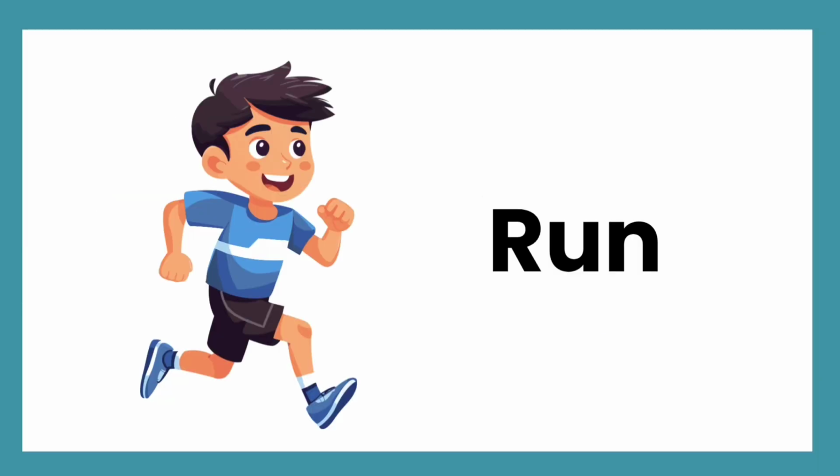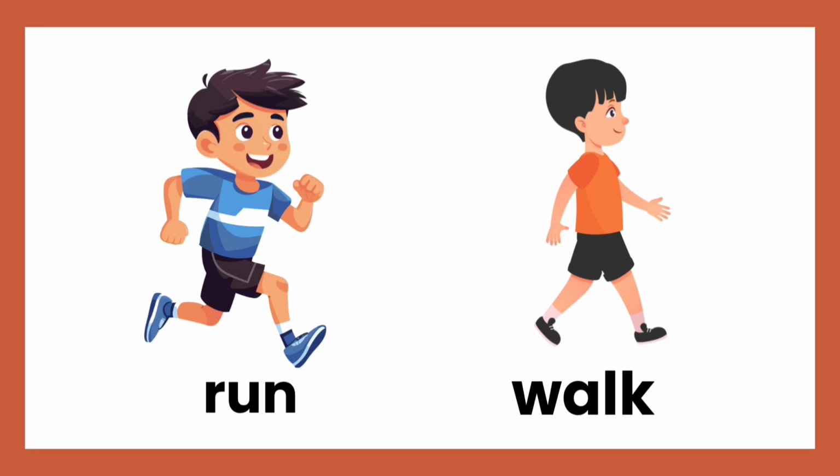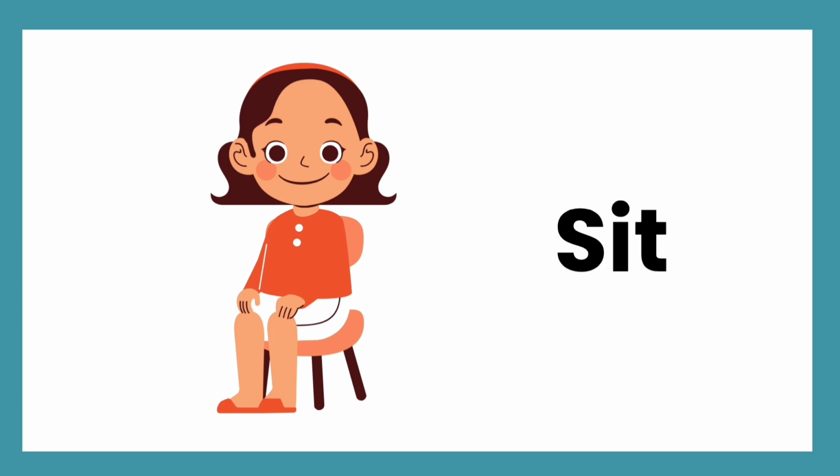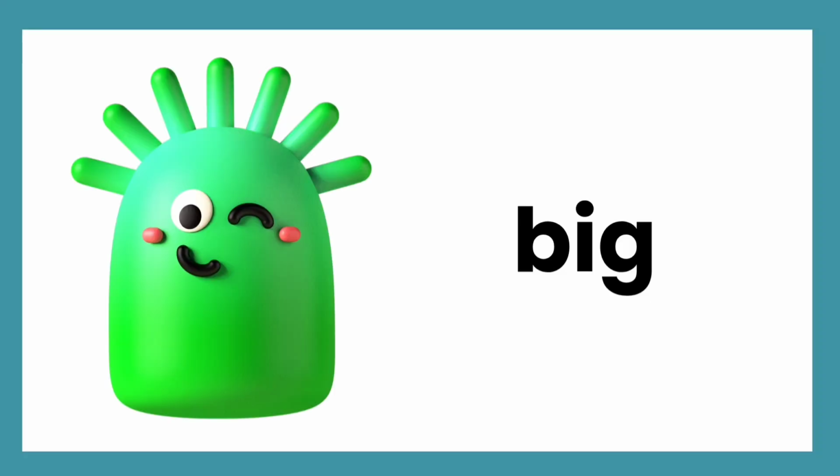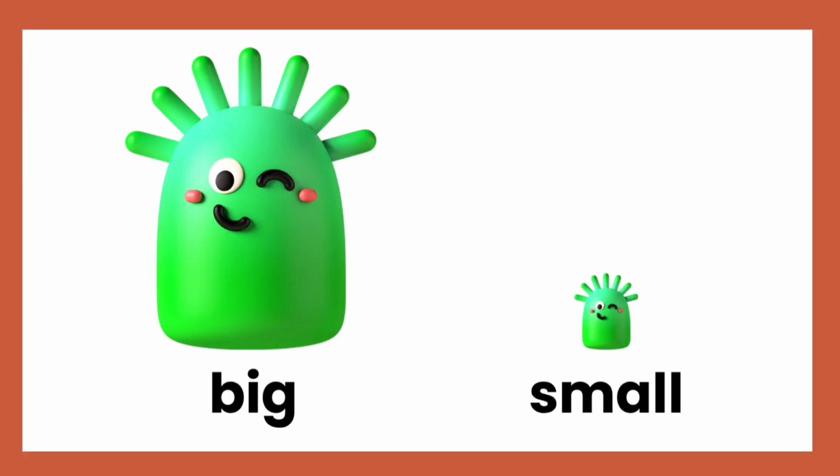Run. What is the opposite of run? Walk. Run, walk. Sit. What is the opposite of sit? Stand. Sit, stand. Big. What is the opposite of big? Small. Big, small.